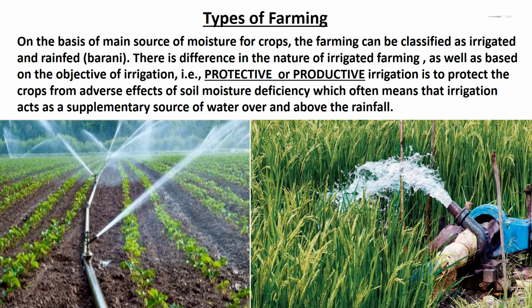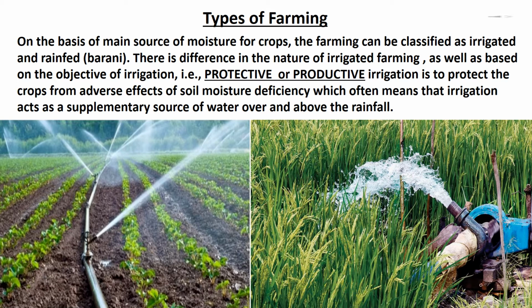Productive irrigation is meant to provide sufficient soil moisture in the cropping season to achieve high productivity. Children, in such irrigation, the water input per unit area of cultivated land is higher than protective irrigation.